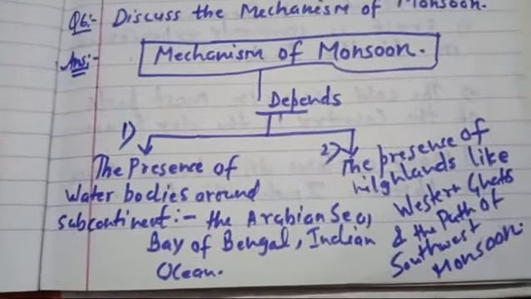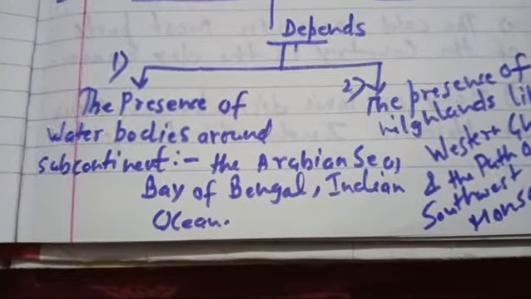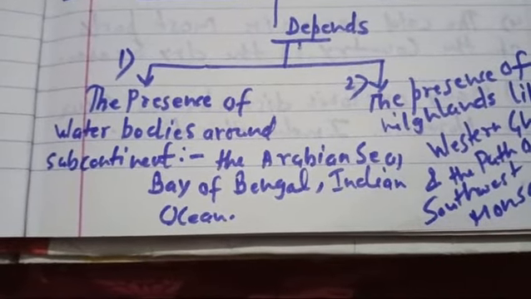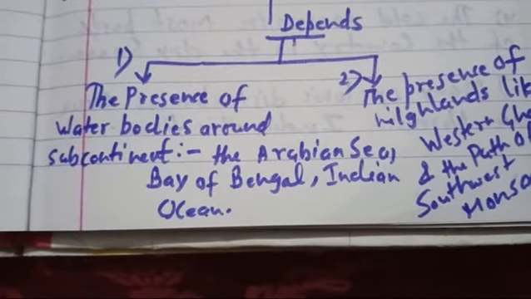Now the mechanism of monsoon depends on 2 factors. One is the presence of water bodies around the subcontinent like the Arabian Sea, Bay of Bengal, and Indian Ocean.